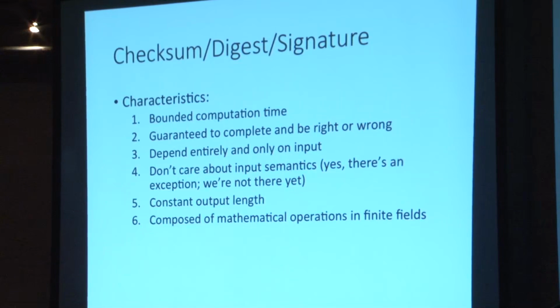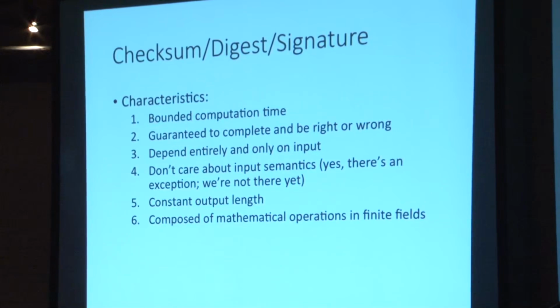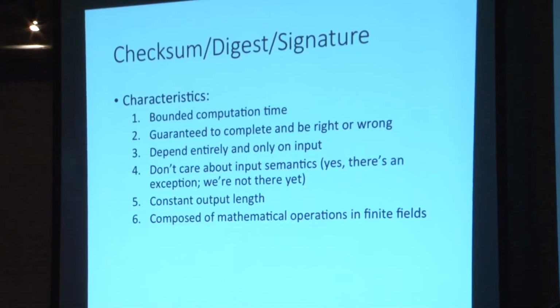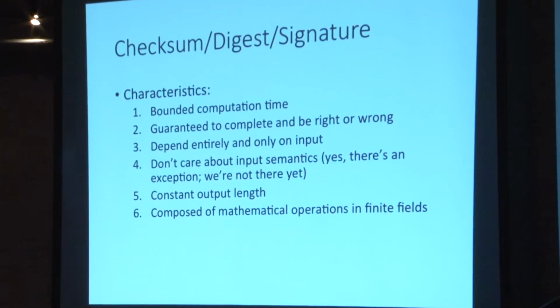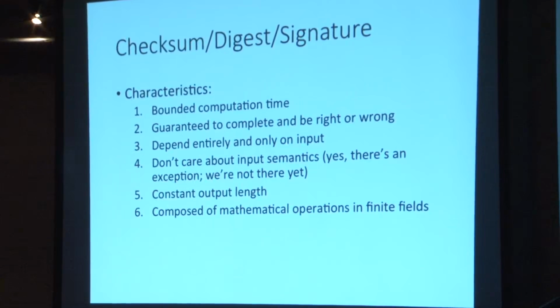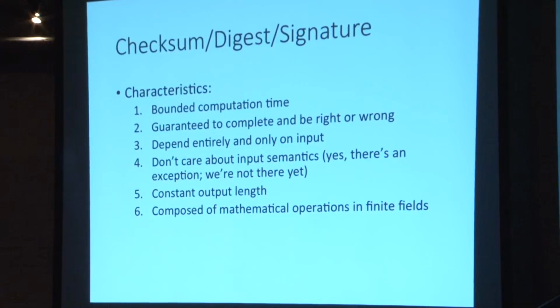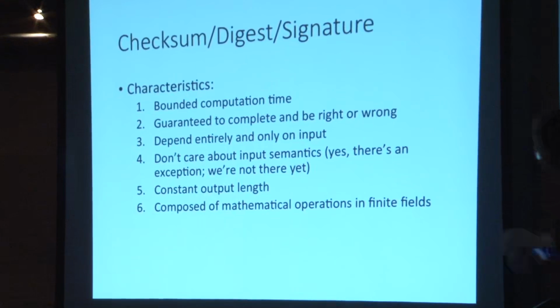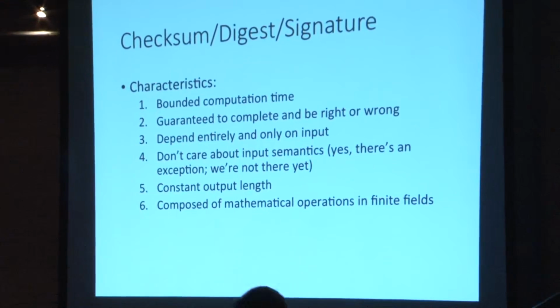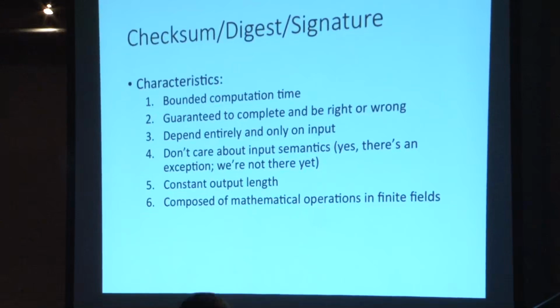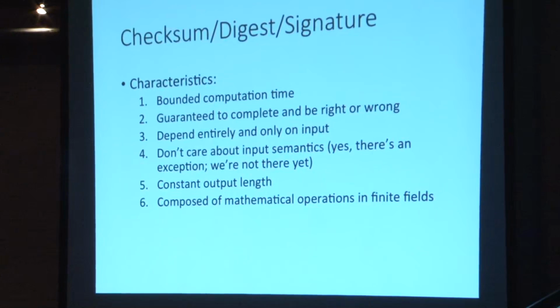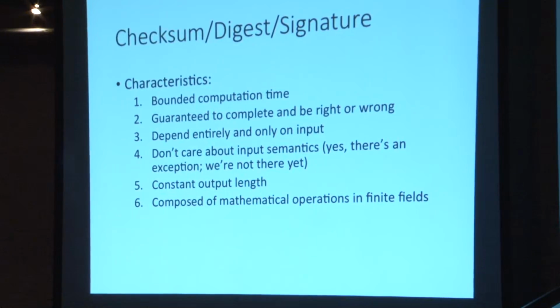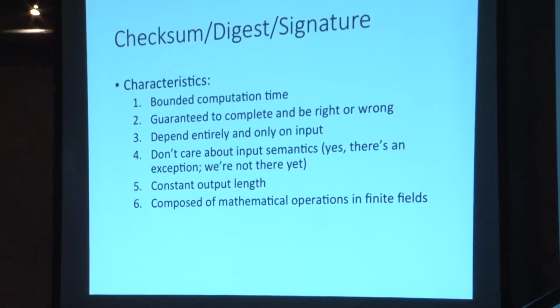We see that it can depend entirely and only on specific input. That means that it has that hierarchical relationship that I was talking about before. Simply the fact that it's tacked onto the end, or maybe it's somewhere in the middle, but for purposes of computation replaced with all zeros. As long as this process is fully deterministic and fully decides in advance to what it is going to apply, we're actually fine to use it. So again, doesn't care about input semantics is basically the same thing. Constant output length simply means that it will be within regular.